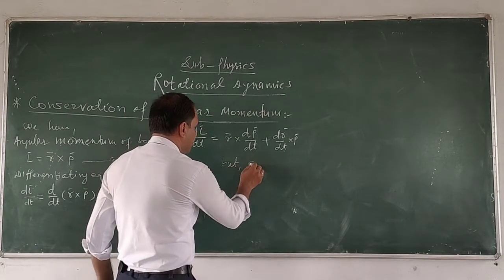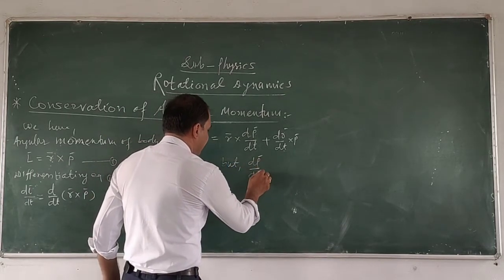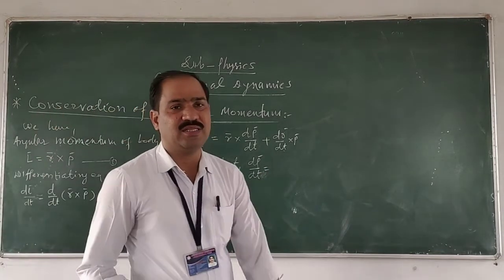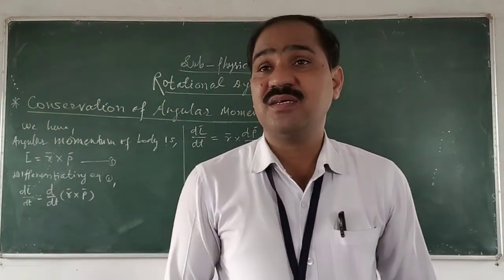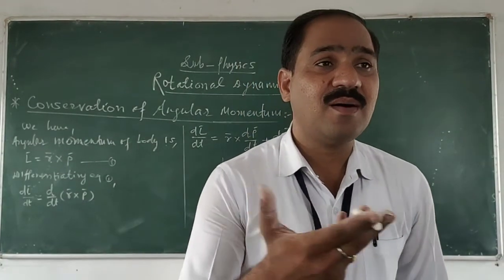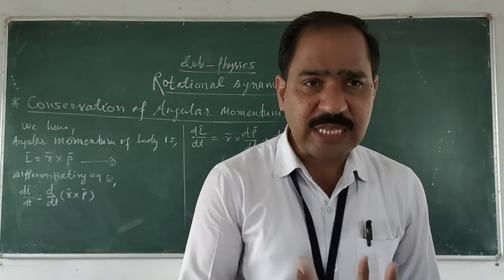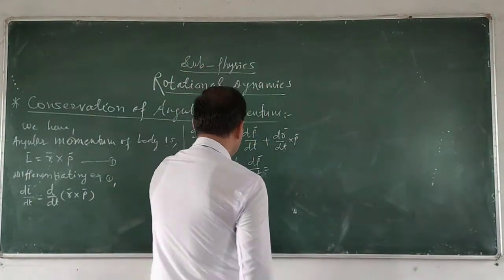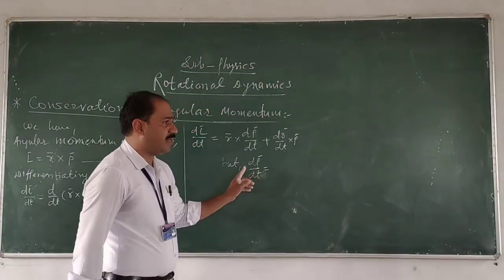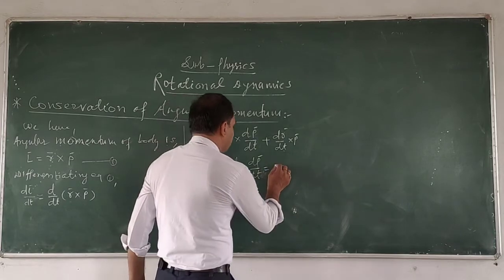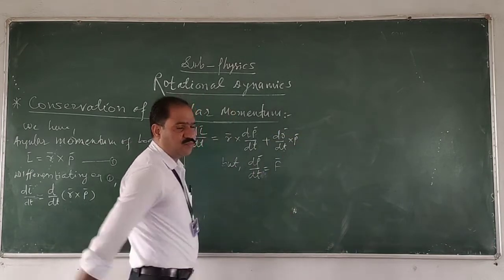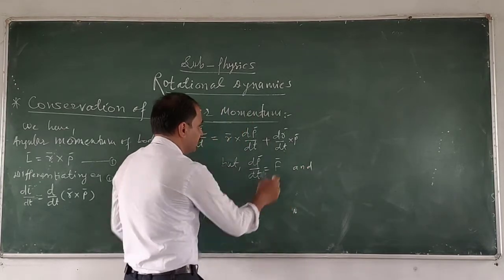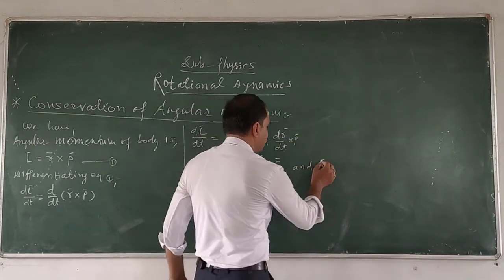Here dP upon dt, the rate of change of linear momentum, is nothing but the applied force or the impressed force, that is Newton's second law of motion. Therefore the rate of change of linear momentum is nothing but the force applied on the body. Therefore F.